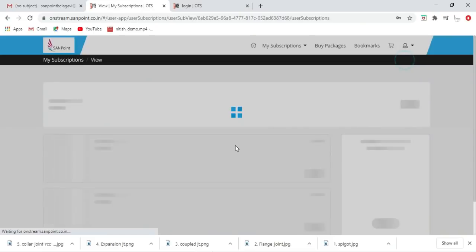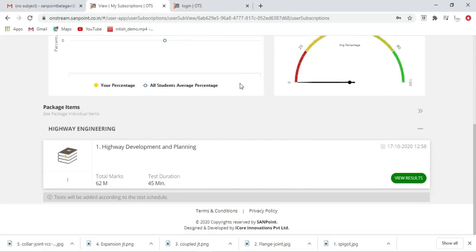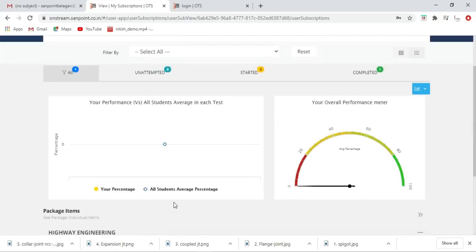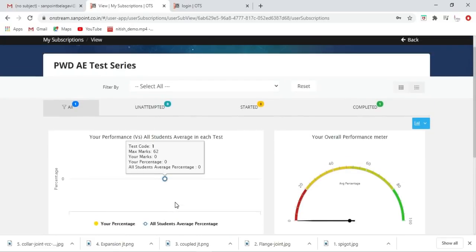So now, as and when the new test comes, this test will be in the form of view result. So you can view the results straight away now. As and when we keep uploading the next test, they will be available one after the other. Same way we follow it for general studies as well as for AE and JE both. So if you have any doubts in this, you can ask us anytime again.